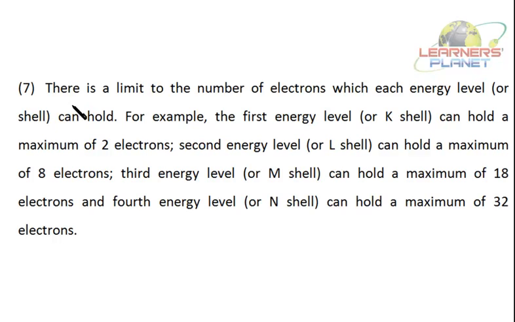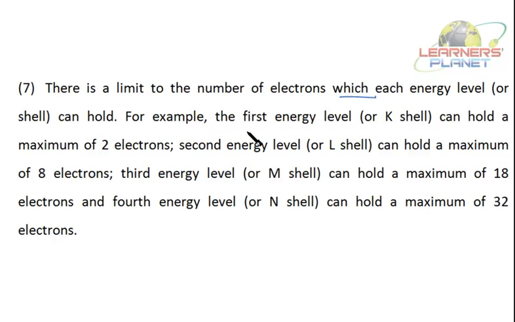Now the next point is, there is a limit to the number of electrons within each energy level. There is a limit to the number of electrons which each energy level can hold. That is, every energy level can have a fixed number of electrons, not more than that.